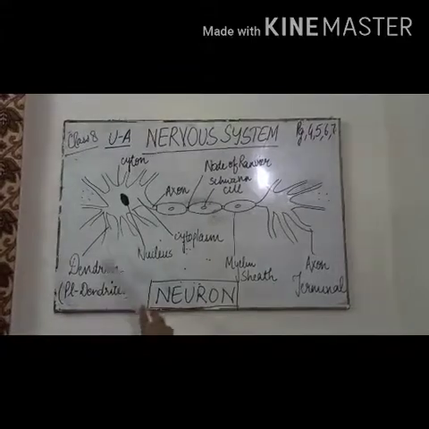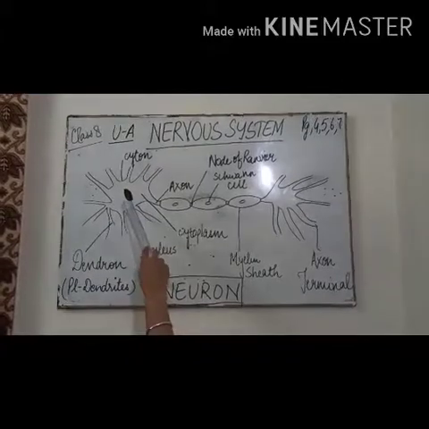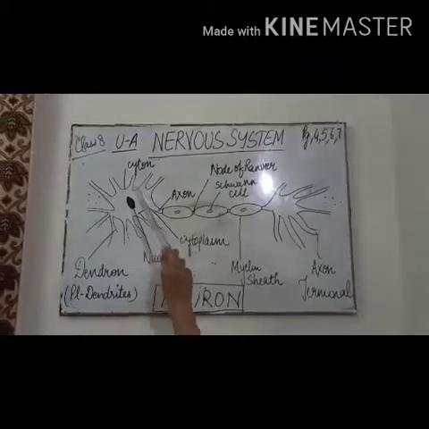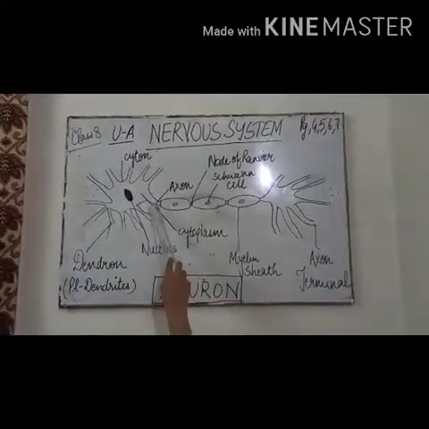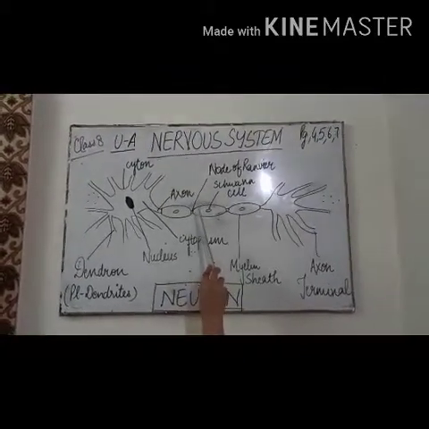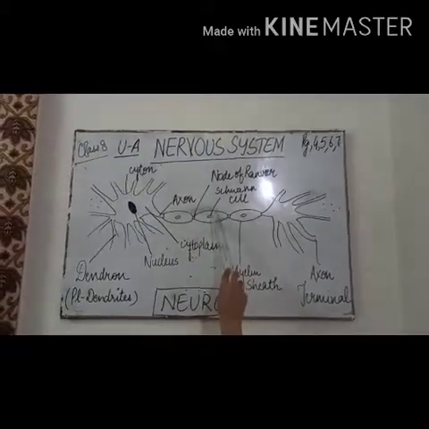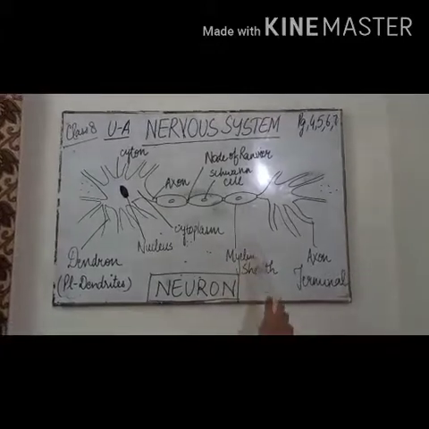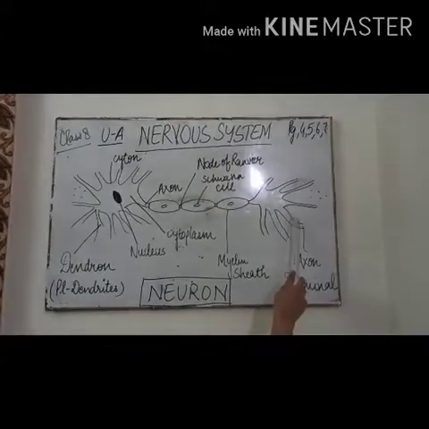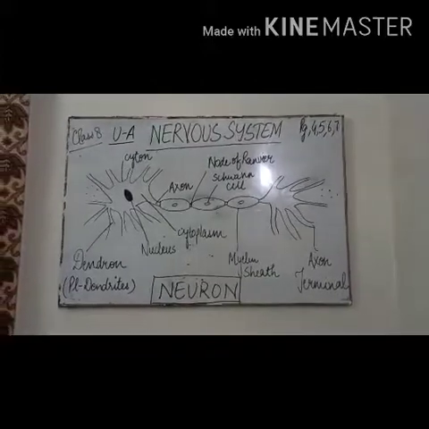So let me repeat that this is the detailed structure of the neuron. They are the dendrons. In between there is the nucleus. The outer wall is the cyton. In between is the cytoplasm. The connection is the axon. Then this joining is the node of Ranvier, and the Schwann cells secrete the myelin. The outer covering of it is the myelin sheath, and it is again connected with another dendron. So these carry the impulses to the brain. I hope the structure is clear to you.